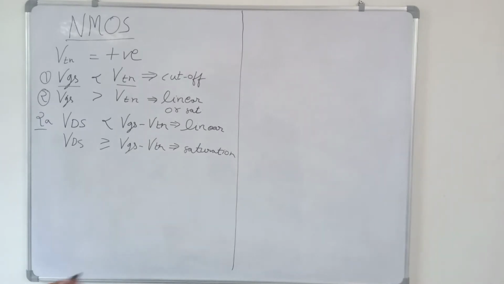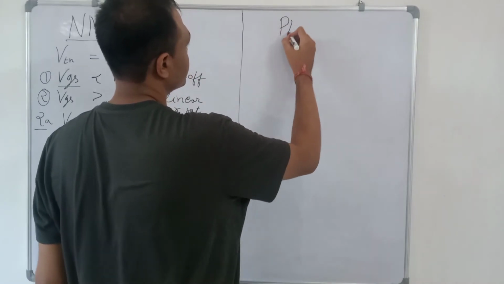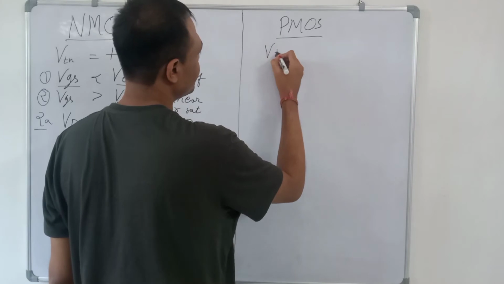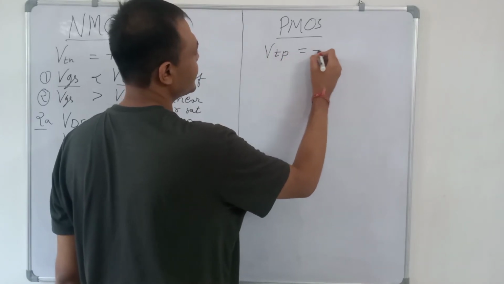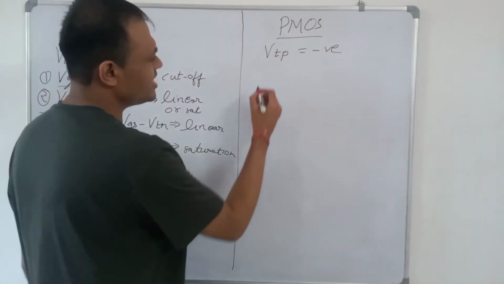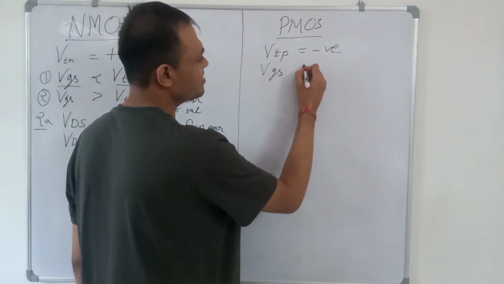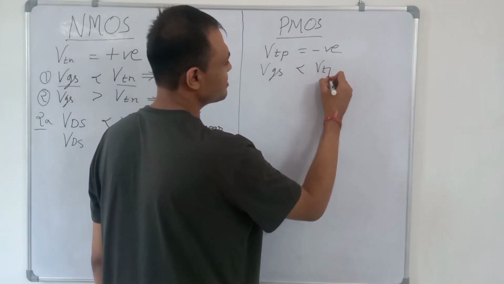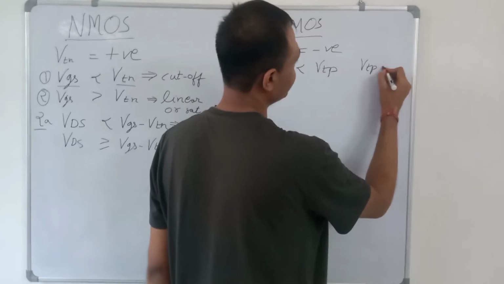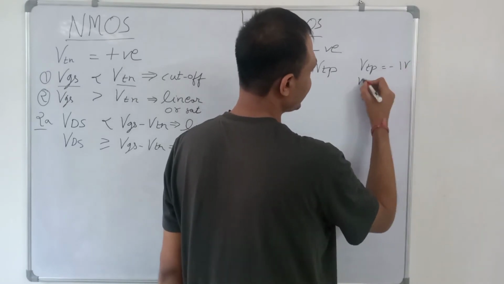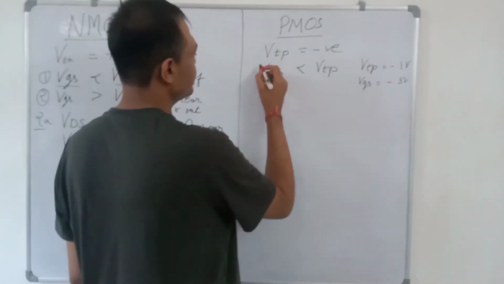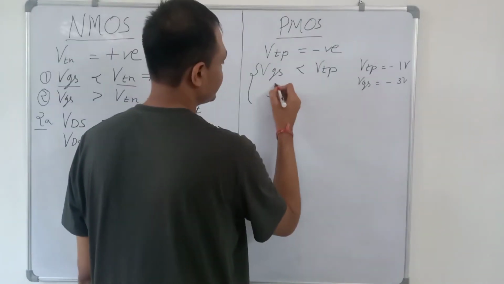Now for PMOS. For PMOS, the threshold voltage is always negative. And VGS must be more negative than the threshold voltage, so VGS must be less than VTP. Suppose VTP is minus 1 volt, then VGS must be equal to minus 3 volt. Then the transistor is on.